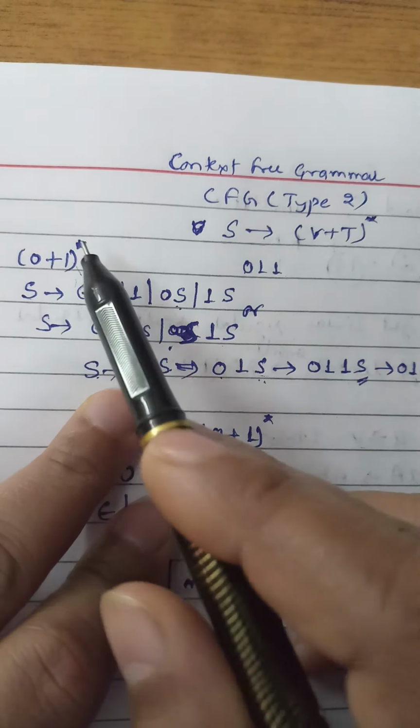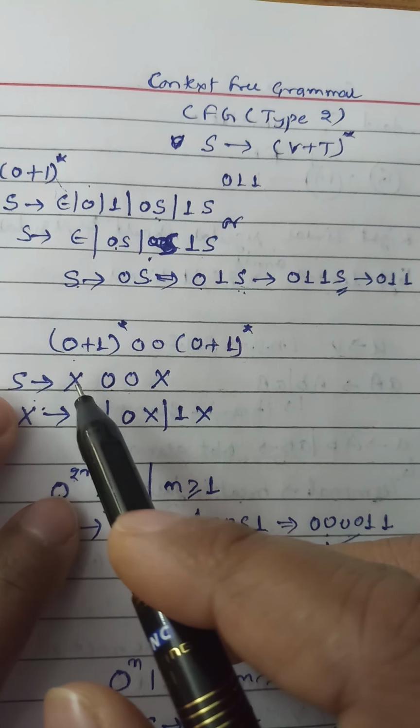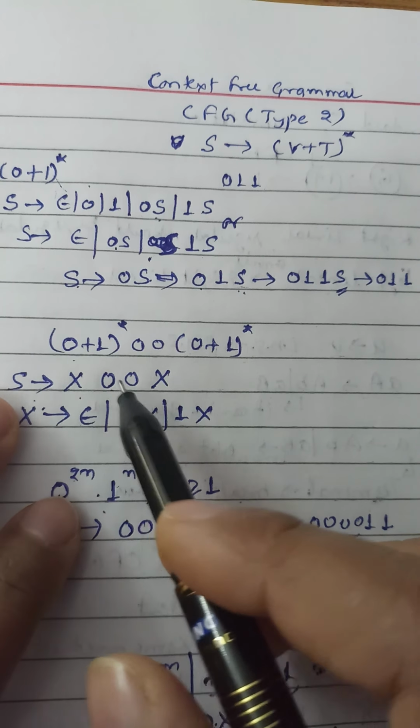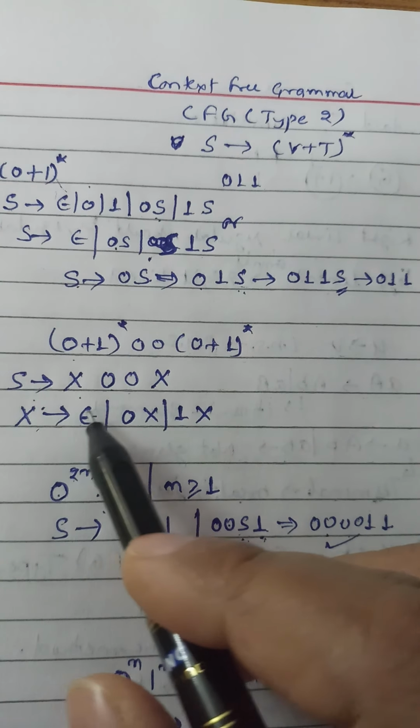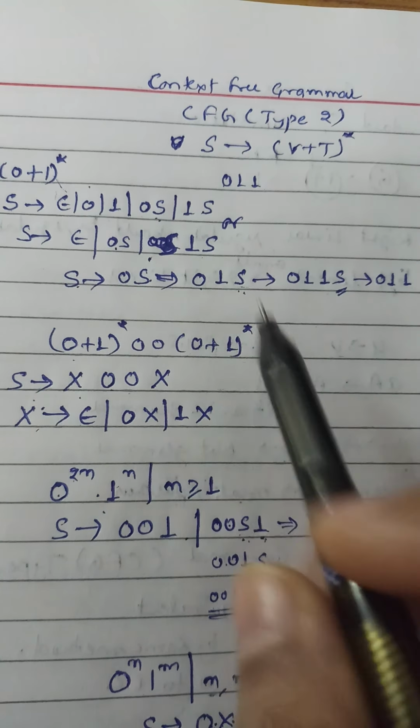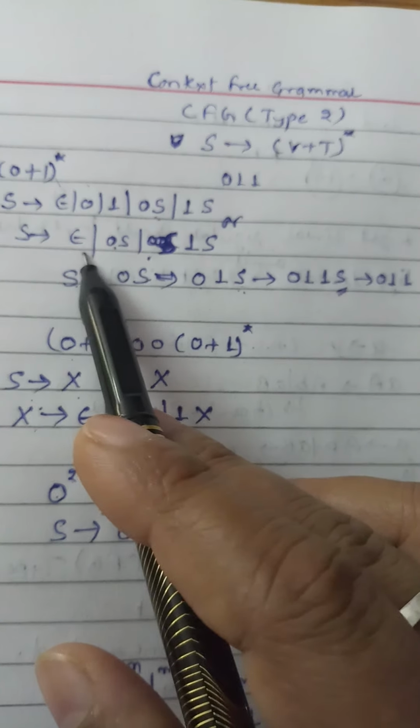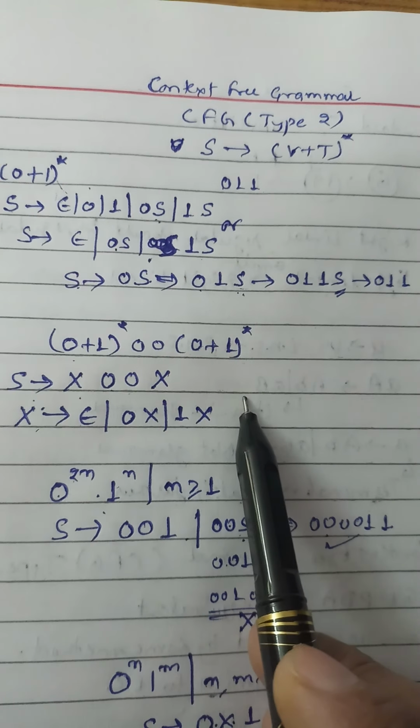Now move to the next. Suppose we have (0 plus 1) whole star, 0, 0, (0 plus 1) whole star. So what will we get? We start with the start symbol, and as we know this is a complete production, so we write a single variable. Instead of (0 plus 1) whole star, we write X, 0, 0, X. And what will be the production for X? It will be epsilon, 0X, 1X, as we saw earlier. So this is the grammar for this.